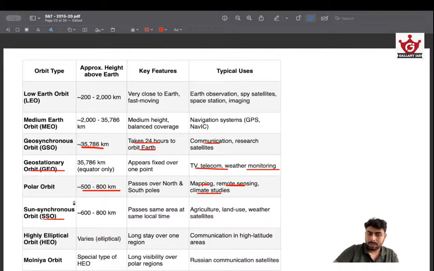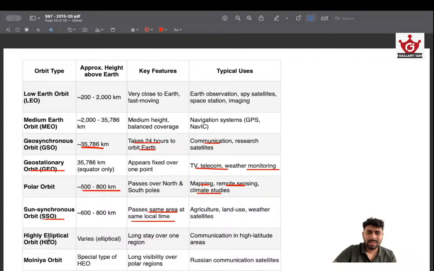Sun synchronous orbit is a subset of polar orbit. It passes the same area at the same local time. Very important. Remember that. The one orbit that passes the same area at the same local time is called the sun synchronous orbit, which is a subset of polar orbit. Okay, it's used for agriculture, land use, and weather satellites, and you understand why, because that area will be illuminated by the sun and greater observation is possible.